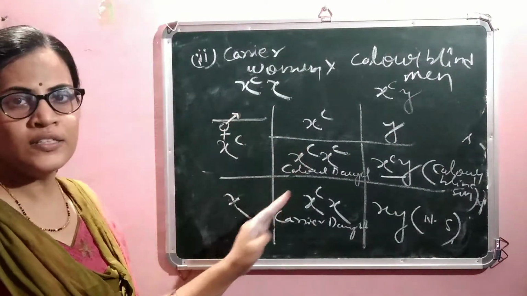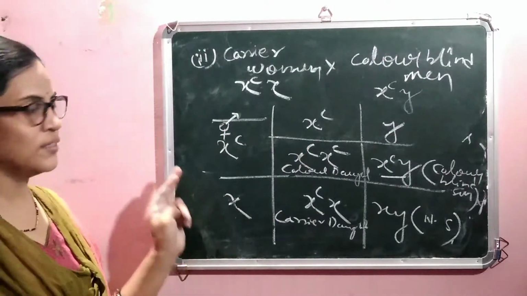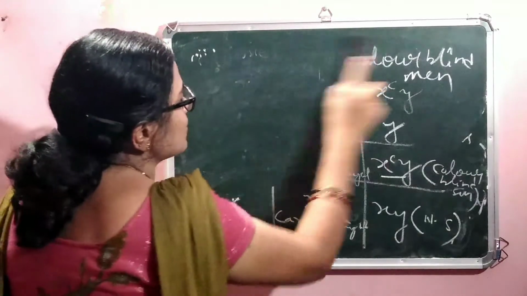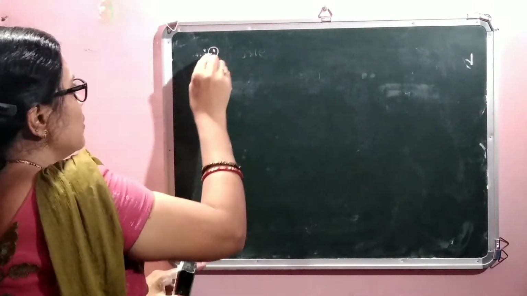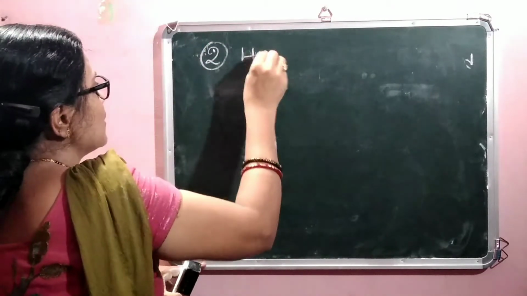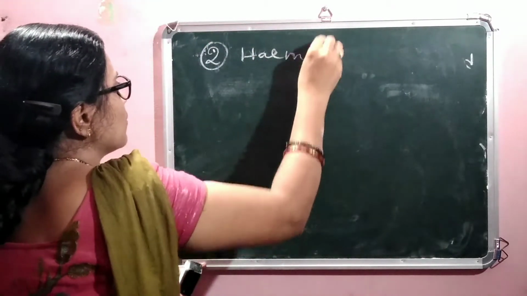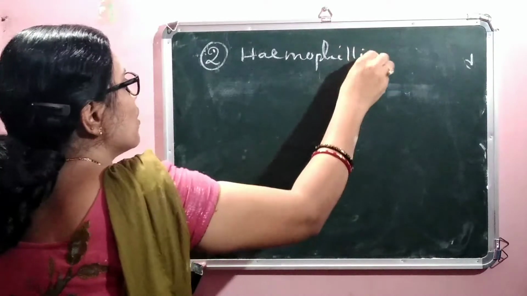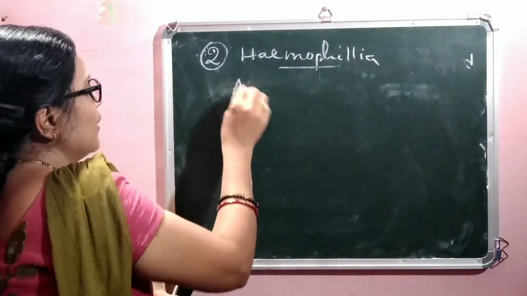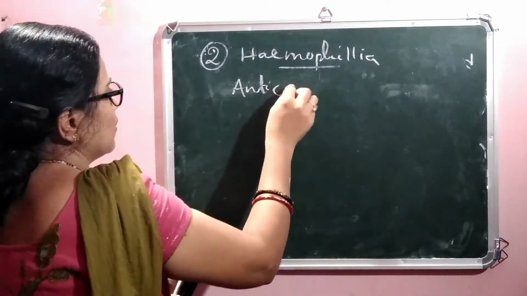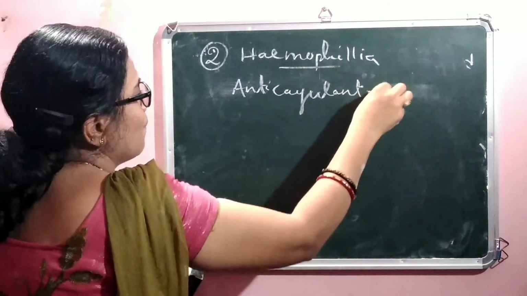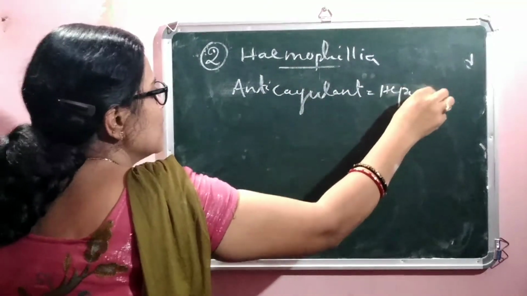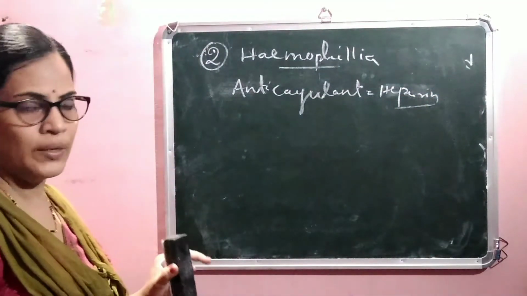This is the disease of color blindness. Then the next disease is known as hemophilia. In hemophilia, the anticoagulant of blood known as heparin is absent in the patient's blood.